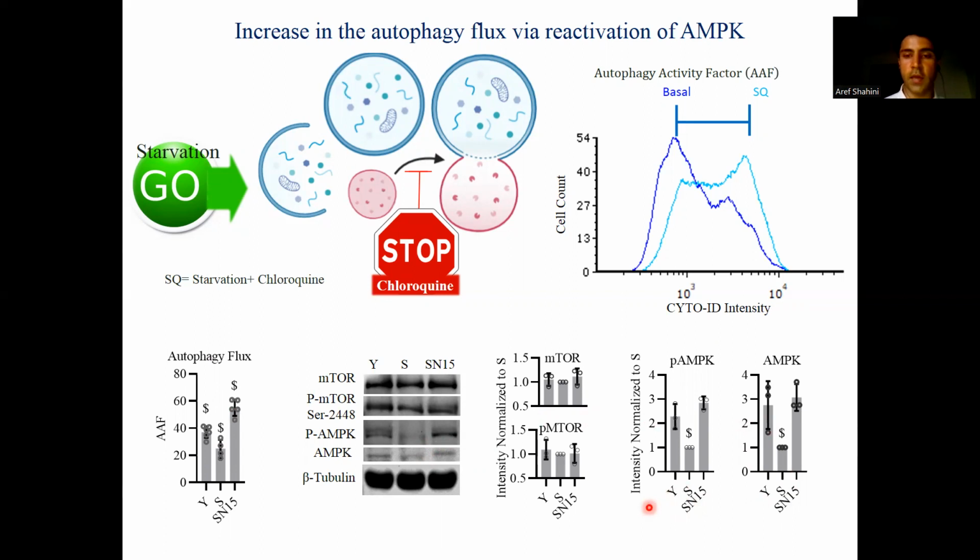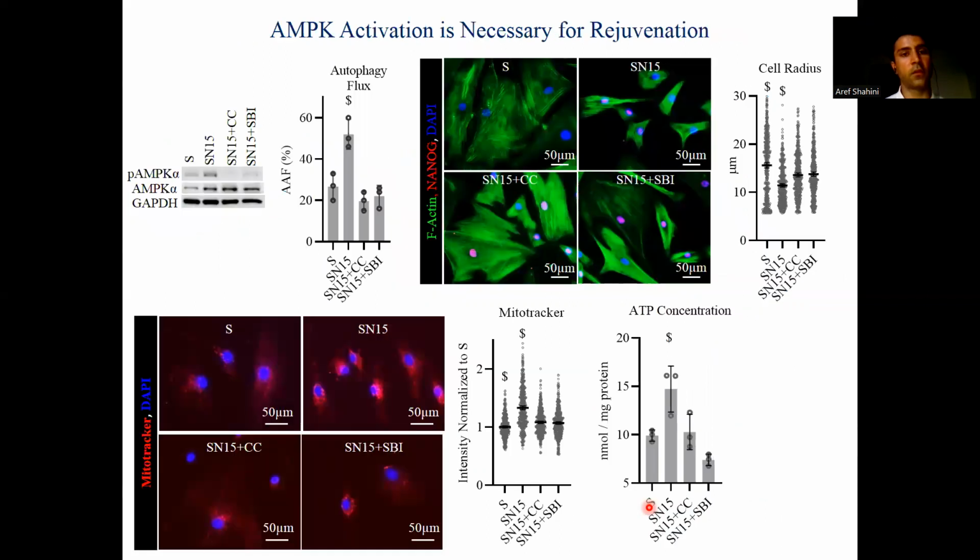So we hypothesized that AMP kinase is the essential factor in this case, and therefore we inhibited AMP kinase by addition of chemicals that inhibit this kinase. We observed that autophagy flux is decreased back down to the senescent levels by addition of these inhibitors. The phosphorylated levels of AMP kinase go down, and that results in an increase in the cellular radius and also a decrease in the MitoTracker.